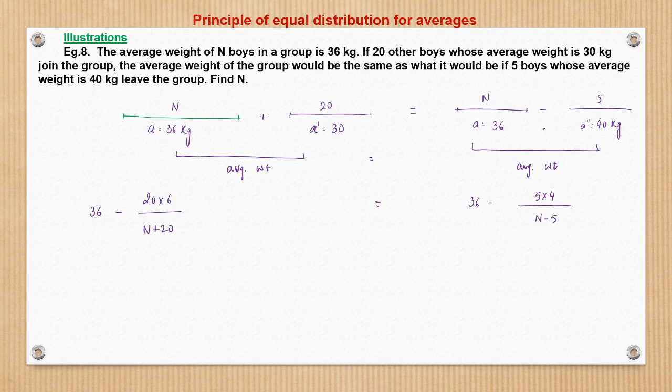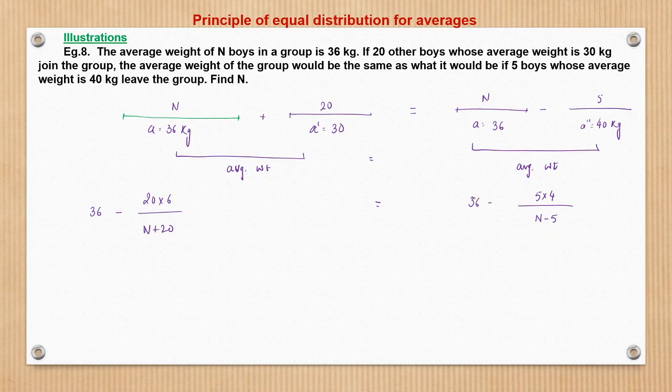So what happens? Had the weight of the 5 students been 36 kg, the average would have remained at 36. But since boys with an average weight of 40 kg are going out, that additional 4 kg for 5 students, that is 20 kg additional, has been taken away, right? So the average would come down from assumed 36 to what? So 20 kg will be borne by n minus 5, right? So this is the new average, and these two are equal as it said in the question.